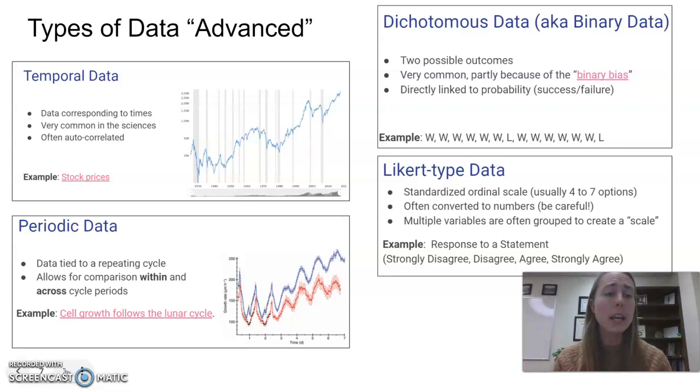There's periodic data. This is often used in the sciences as well, data tied to a repeating cycle. So it allows us to compare things within the cycle period and also across the cycle period. For example, cell growth follows the lunar cycle. So if we follow the cycle of the moon, we can track the difference in cell growth, and they actually are quite commonly aligned.